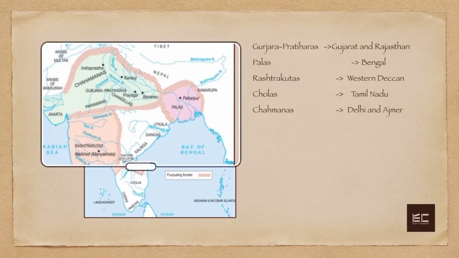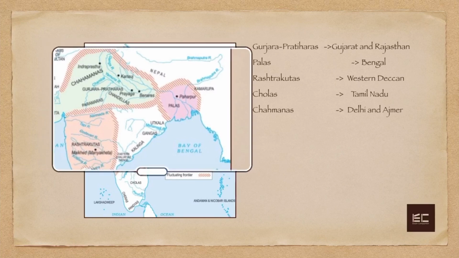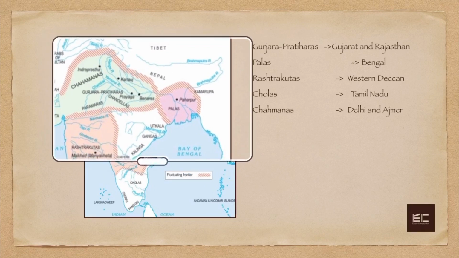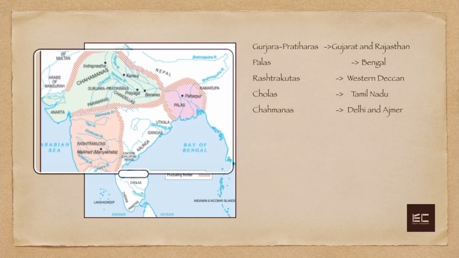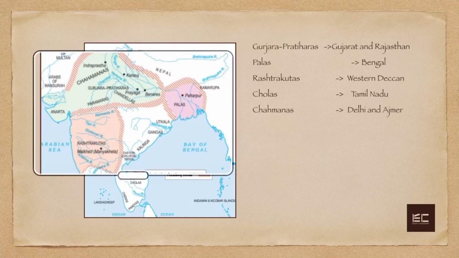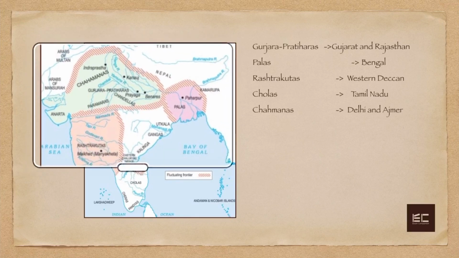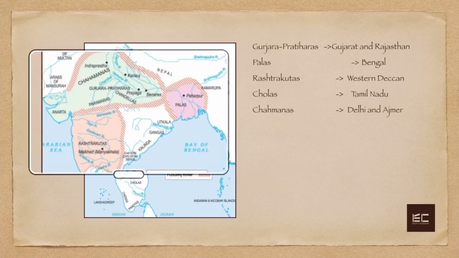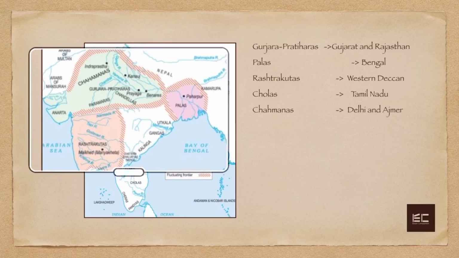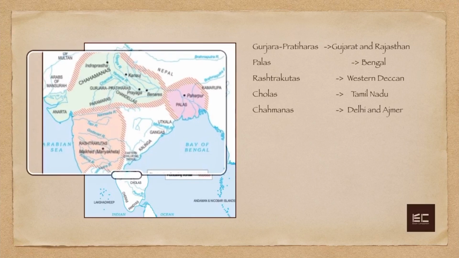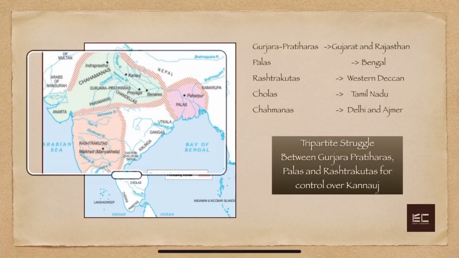Now students, one more thing that you have to notice here is the location of Kannauj. Kannauj is centrally located. See how it's given in the green region, and it's not far away from the pink region as well. And Kannauj is near the orange region. So you can see Kannauj is kind of equidistant from all three of these regions. The importance of Kannauj led to a struggle which was called the Tripartite struggle.